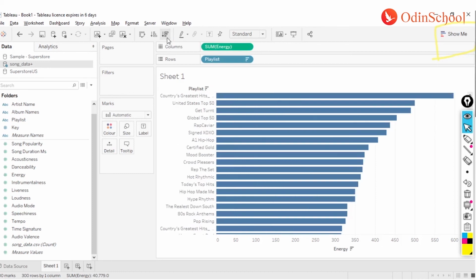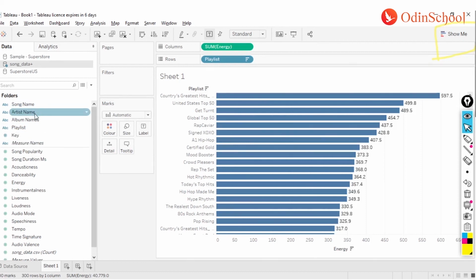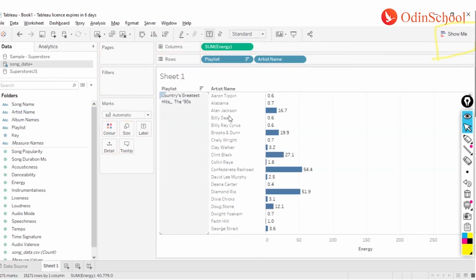But coming back to today's topic, what I can do here is sort the data and enable the labels so that we can see how things are going. Now that I have the playlist, I want to see who the artists associated with each of these playlists are as well. So I can get the artist name over here and see the split of my playlist by the artist name.